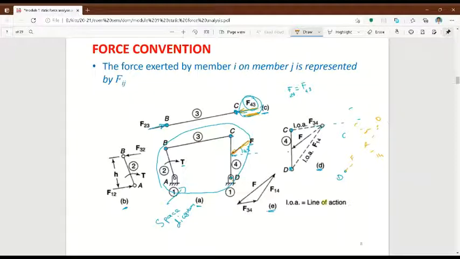Now we have to draw the force polygon. I know the force value and direction here, but on point C, I know the direction of the force, but I don't know the value. In point D also, I know the direction. The force will act like this, and it will be in the opposite direction. Since it is in this direction, it will definitely be in the, sorry.